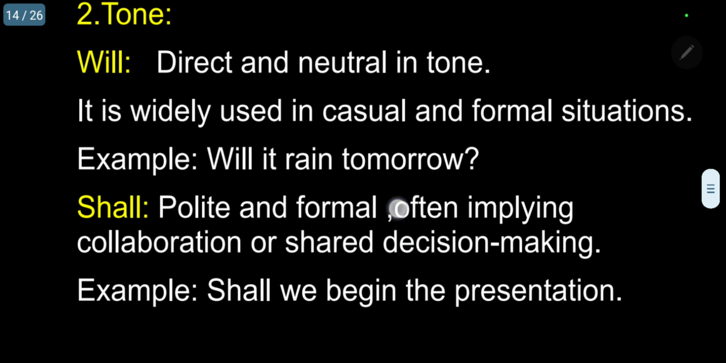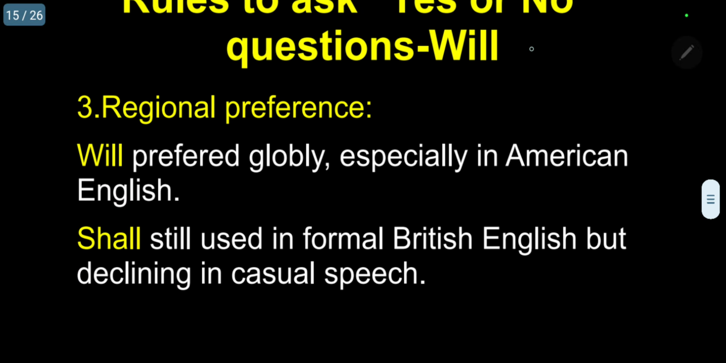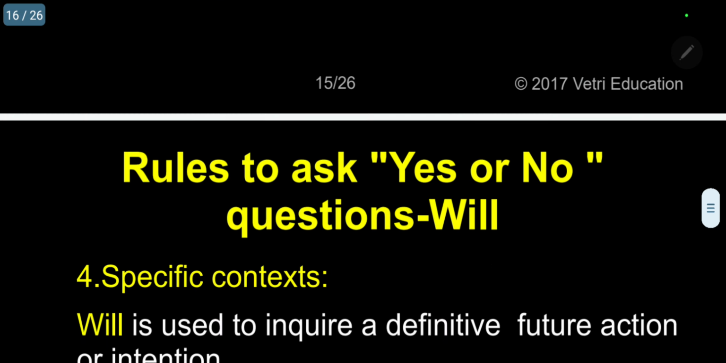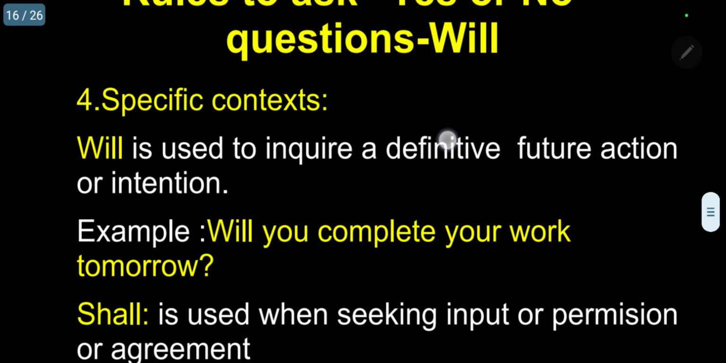Second difference. The third one, regional preference. Will is preferred globally, especially in American English. Shall is still used in formal British English, but declining in casual speech. These are the three important differences. And the fourth one, specific context.